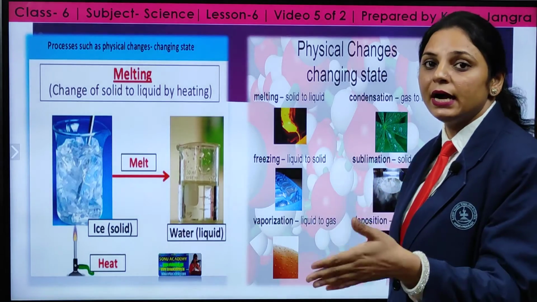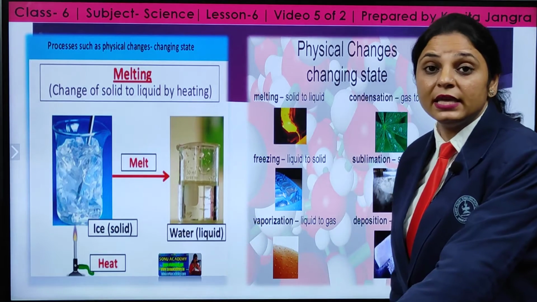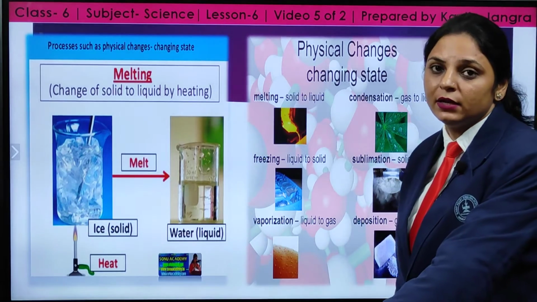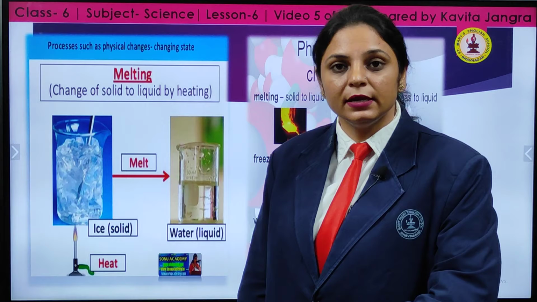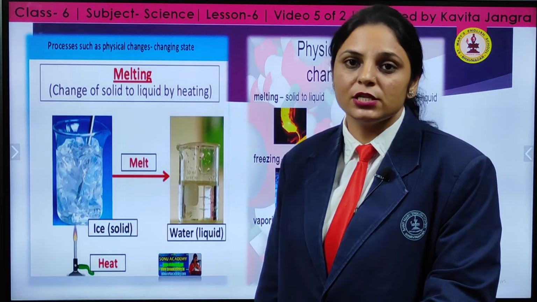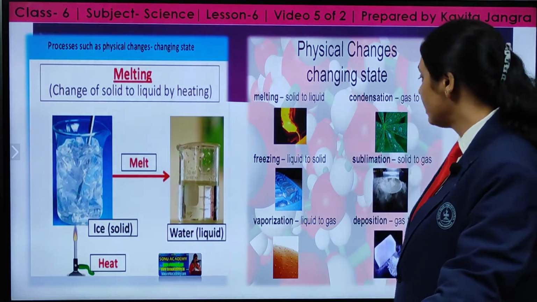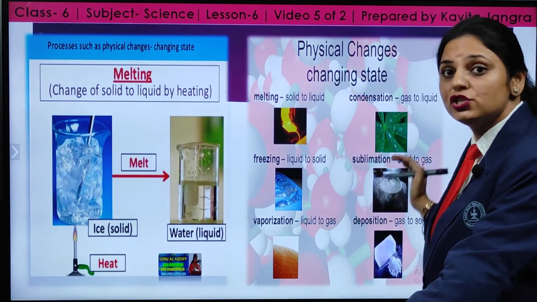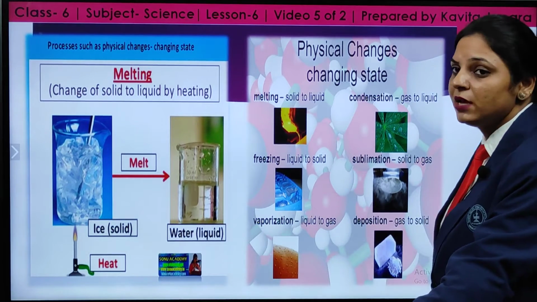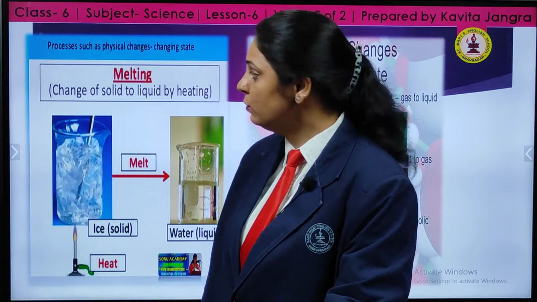Vaporization is when liquid changes to gaseous form. Condensation means the gas changes into the liquid state. Sublimation is when a solid changes directly into gas, and we can take an example from our day-to-day life, the camphor. In Hindi, its name is kapoor, which your mother uses when she is worshipping in the temple. She lights the camphor. So camphor sublimes, that is, a solid changes into gas form. Then deposition means gas is converted into solid. These are the important terms that you should know and write down.